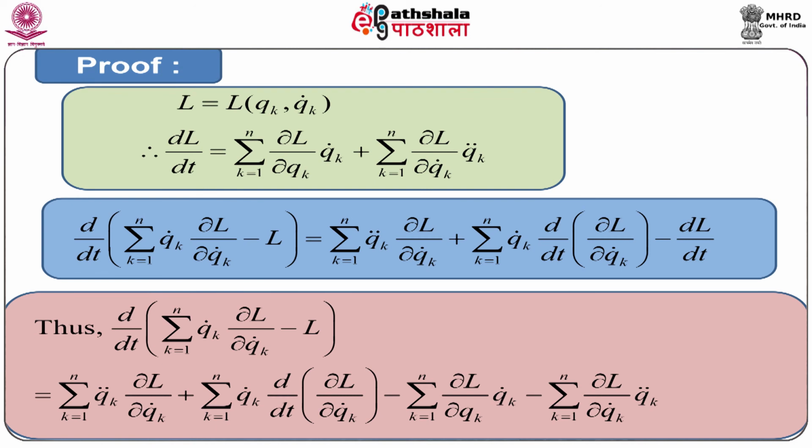As L depends on qk, we first differentiate L partially with respect to qk and then differentiate qk ordinarily with respect to time t, and get the first term of the right hand side. Again, as L depends on qk dot, we differentiate L partially with respect to qk dot and then differentiate qk dot ordinarily with respect to time t and get qk double dot. We have used the chain rule of differentiation here.